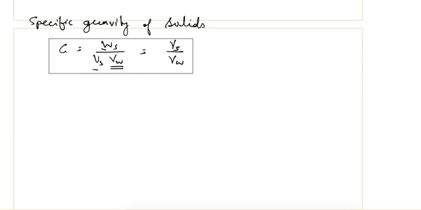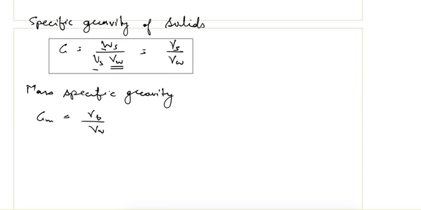Next is the mass specific gravity. It is denoted with G. It is equal to the bulk unit weight divided by the unit weight of water.